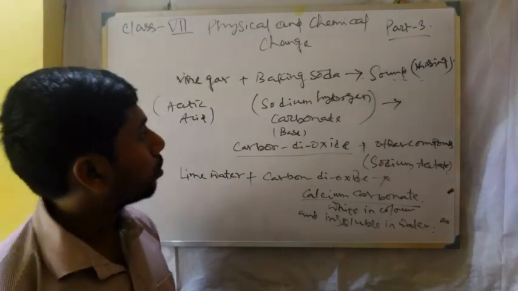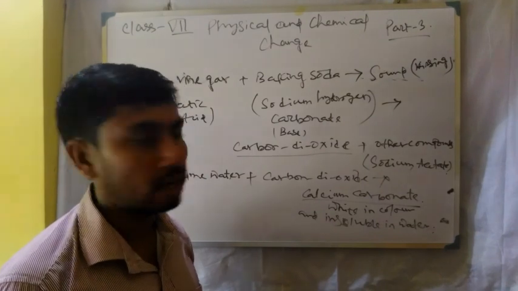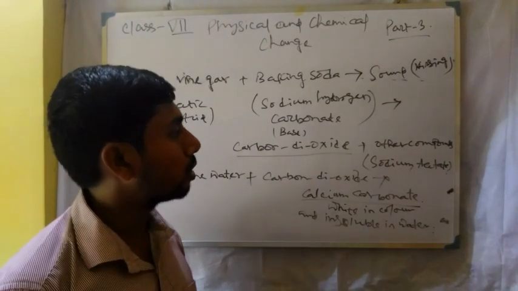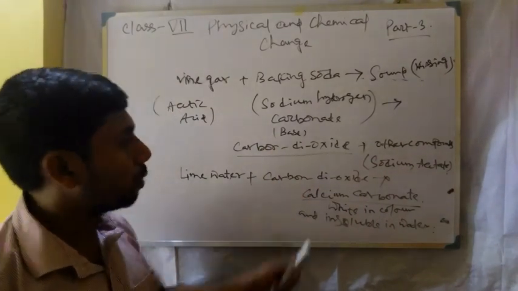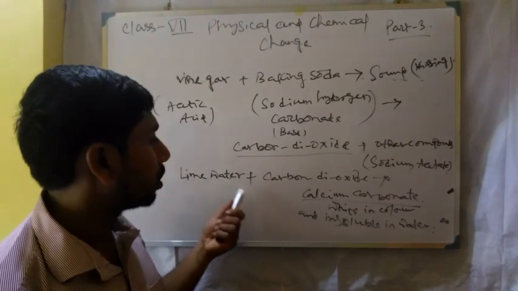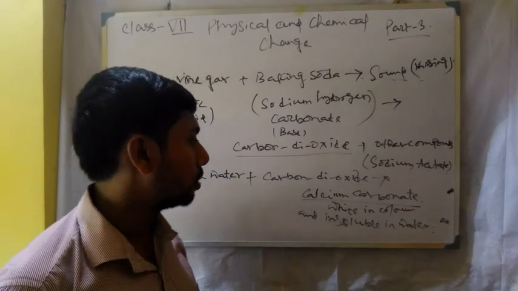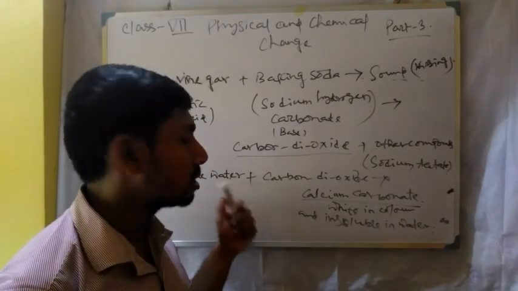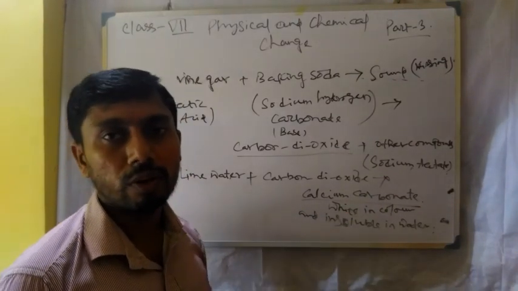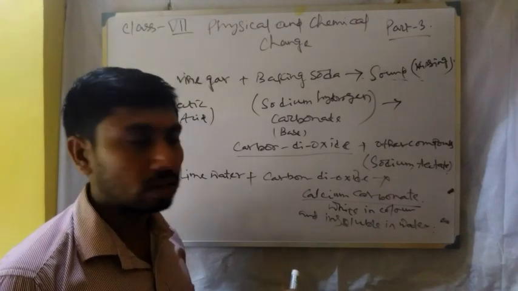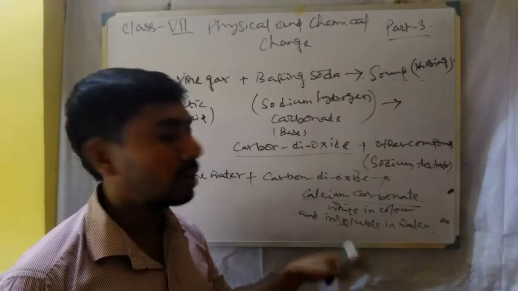So the overall discussion: vinegar plus baking soda gives a hissing sound first of all, and the hissing sound is due to the formation of carbon dioxide and another compound, but basically the sound is from the carbon dioxide. Now when this gas is passed over fresh lime water solution, a white layer is formed, and this white layer is due to a further chemical reaction between the gas and the lime water, which contains calcium hydroxide. Calcium carbonate is the compound formed, giving the white appearance on the lime water solution. What is the property of calcium carbonate, the newly formed compound? It is white in color and insoluble in water.